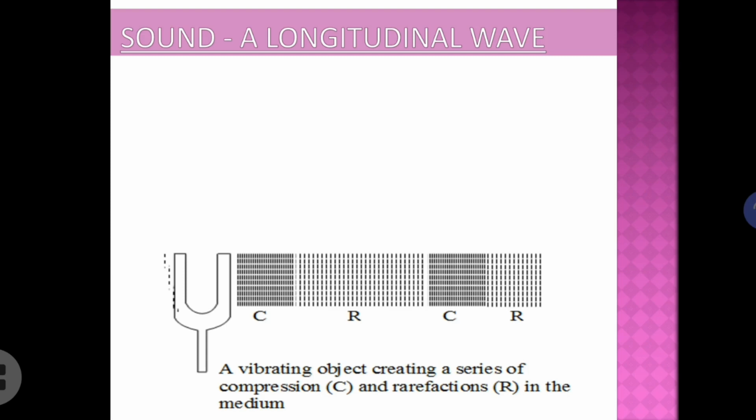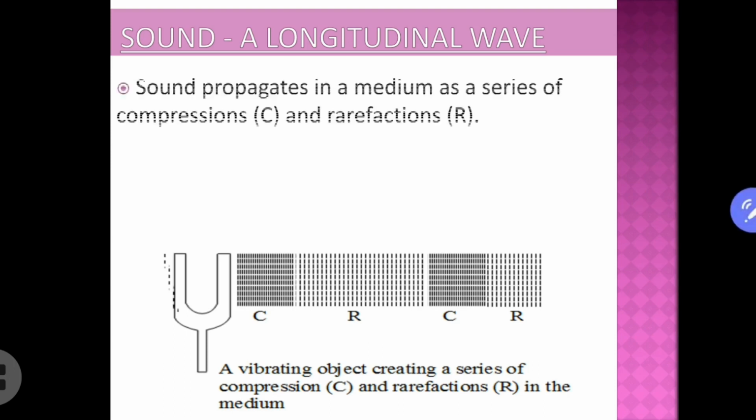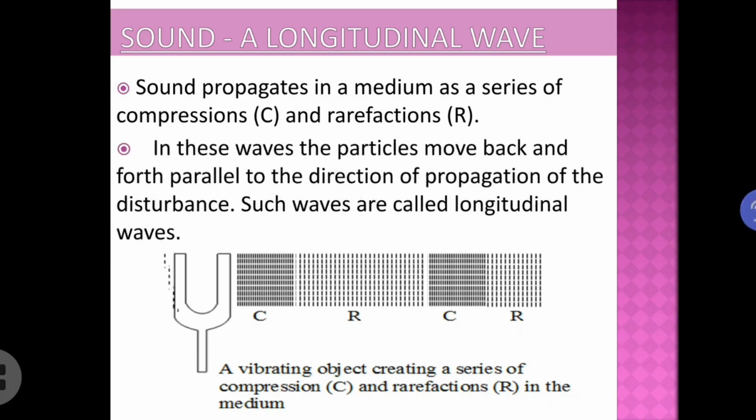Such regions are named as compressions. And in some other regions, the particles are very far apart. As you can see from the figure, the regions which are marked as R, there the particles are far apart, not crowded at all. So such regions are named as rarefactions. Such a series of compressions and rarefactions are produced in the medium when sound is propagating through it. Okay, so I hope the terms compressions and rarefactions are clear to you.